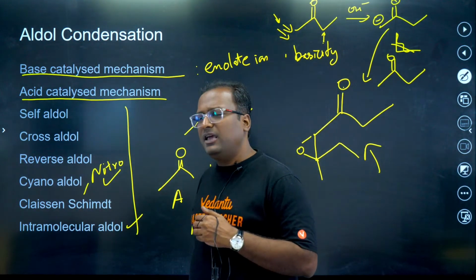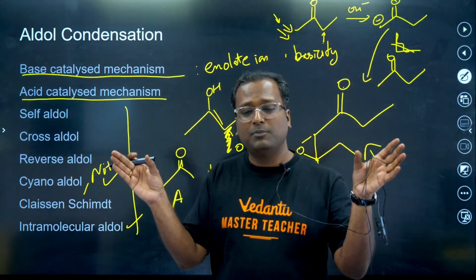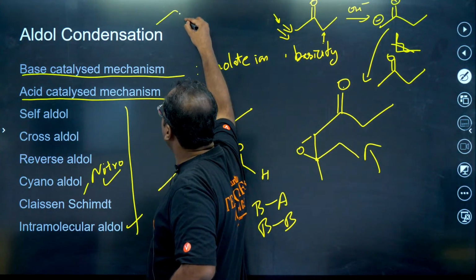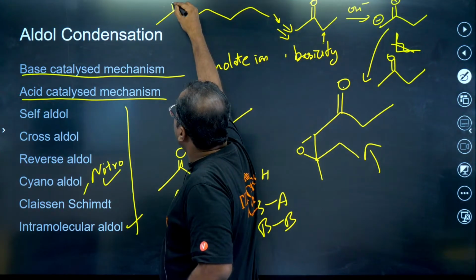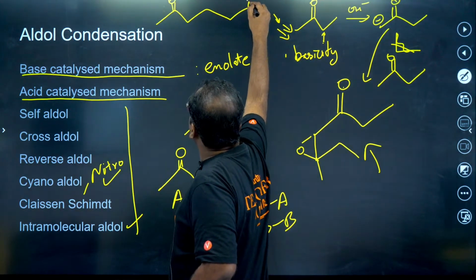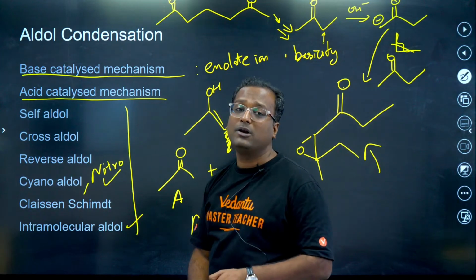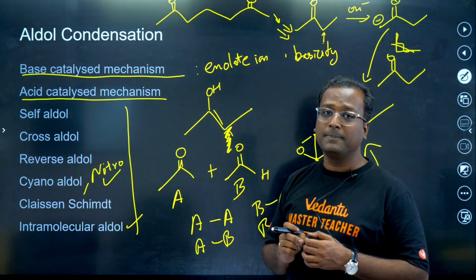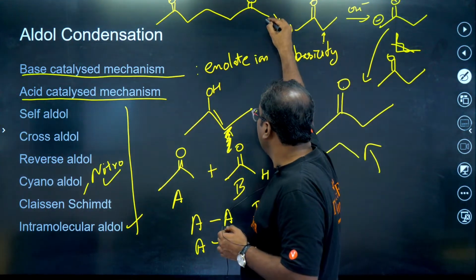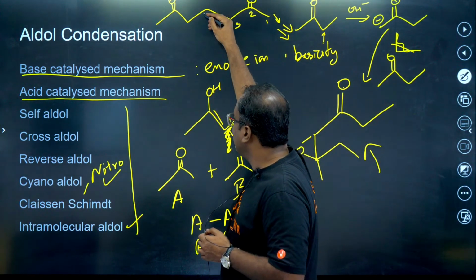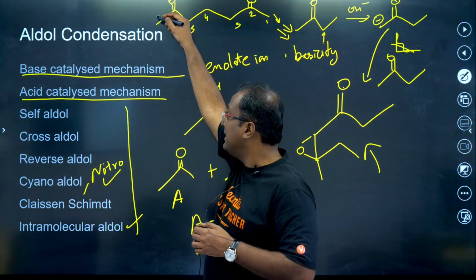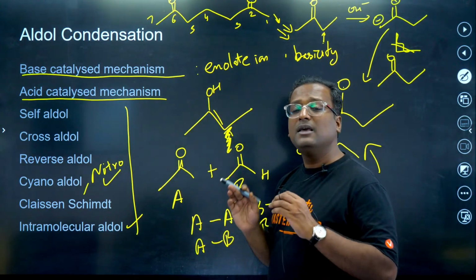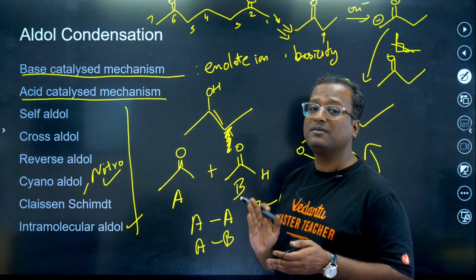Intramolecular aldol. If your compound has 2 carbonyl positions, let's say this here and this here, so such a compound can undergo intramolecular aldol. That is, cyclization will take place in the molecule. In intramolecular aldol, we have to be very careful of the product formed. Product cannot be unstable. We cannot make 4-member or 7-member rings. We have to preferably make 5-member or 6-member ring.